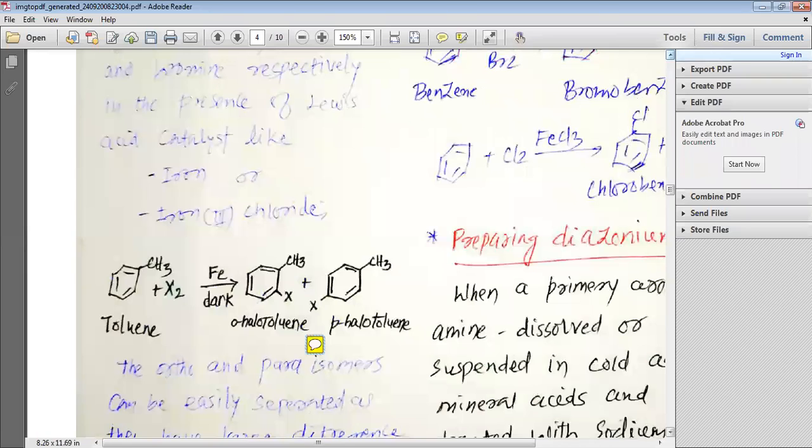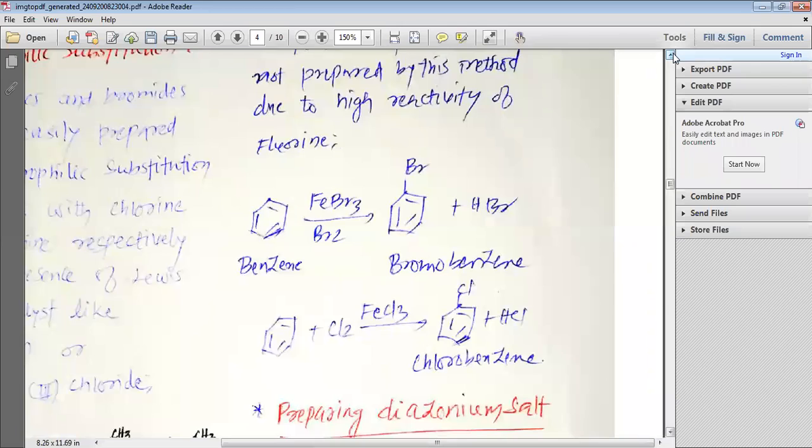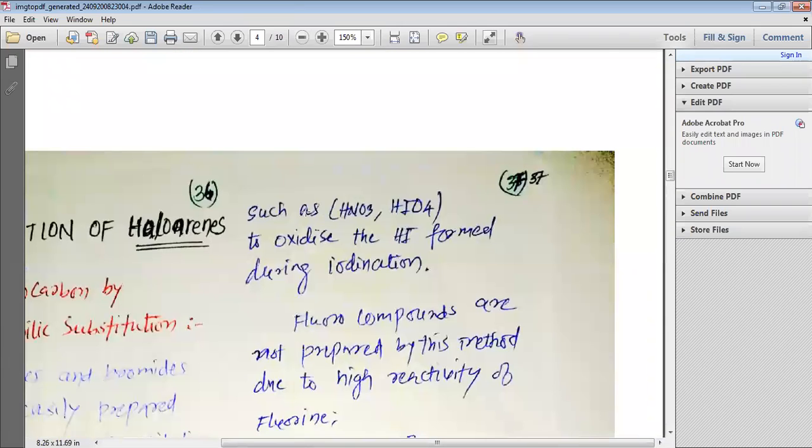But if we want to prepare the aryl iodide, then we will have to take some precaution. So to prepare aryl iodide, we should always keep the presence of HNO3 or HIO4 here. This HNO3 or HIO4 oxidizes the HI produced during the substitution reaction, and that is why, according to Le Chatelier's principle, more and more aryl iodide can be prepared.